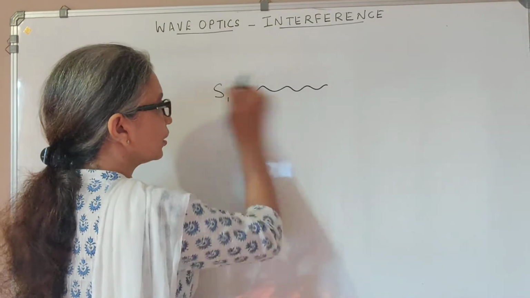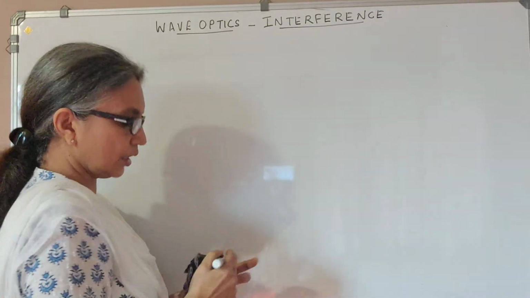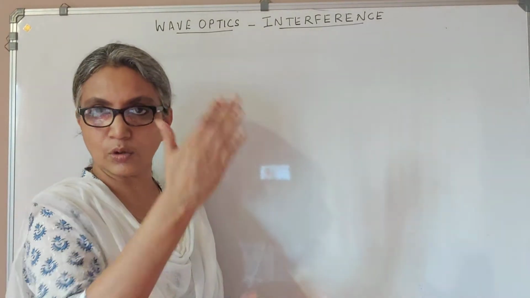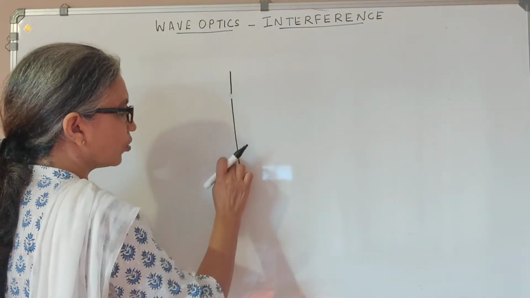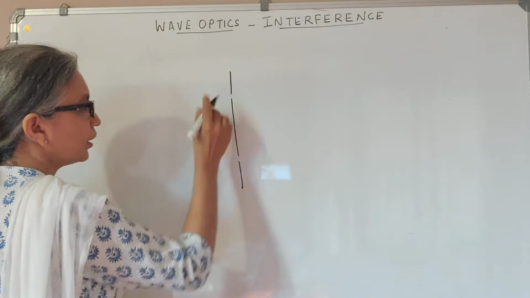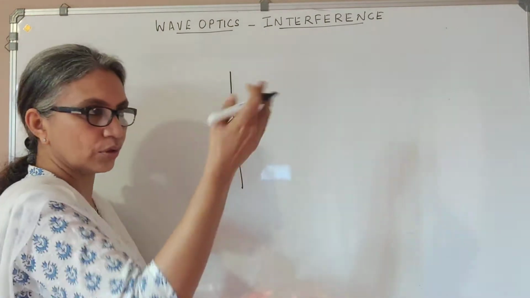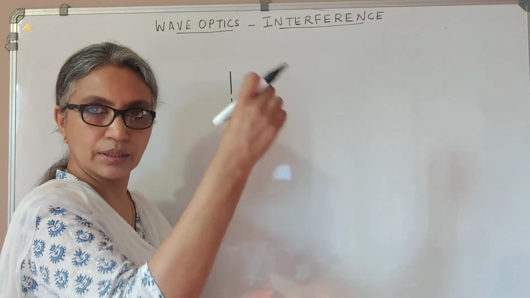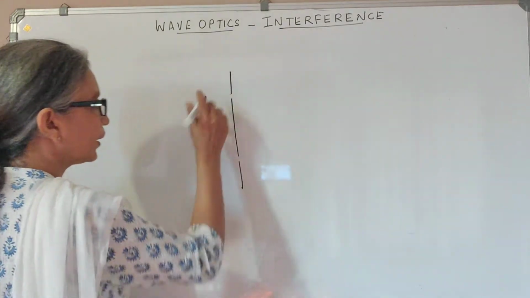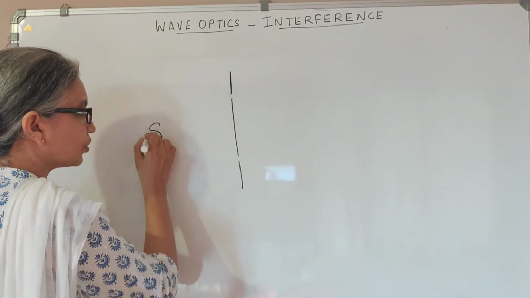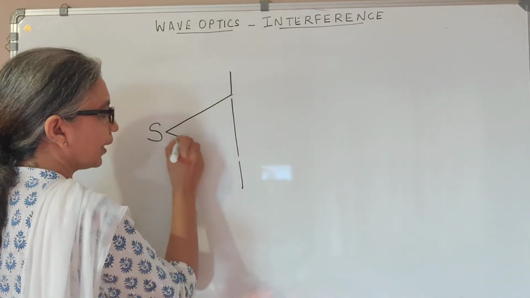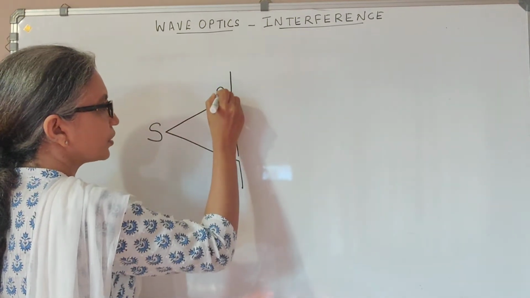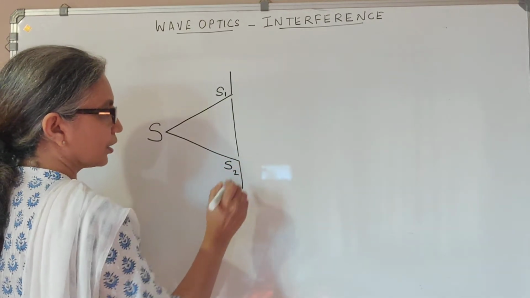So what Thomas Young did when he did his experiment is he took a screen, an opaque screen, and he pierced two pinholes in it, and then lit the two. So he took an opaque screen, made two pinholes, and he lit these two with the same source. So from the same bulb, we have light coming here and here. So this becomes the first source and this becomes the second source.